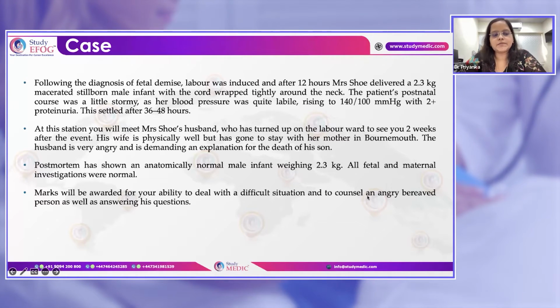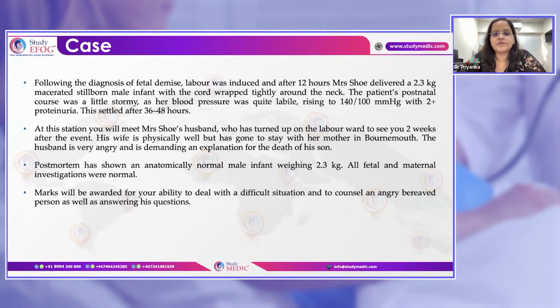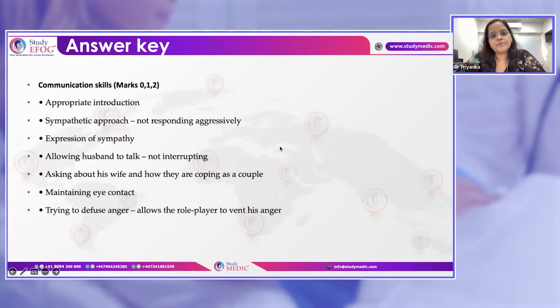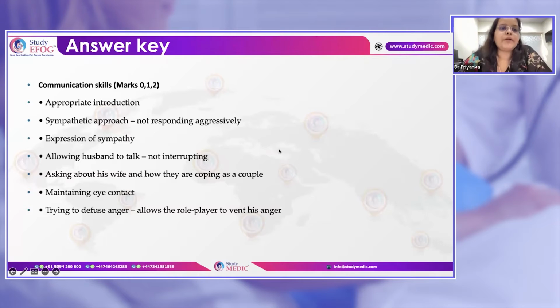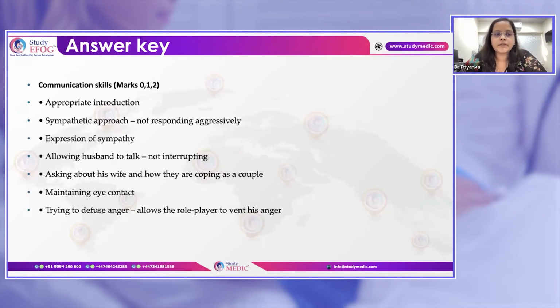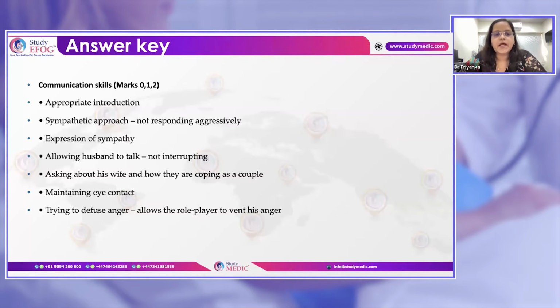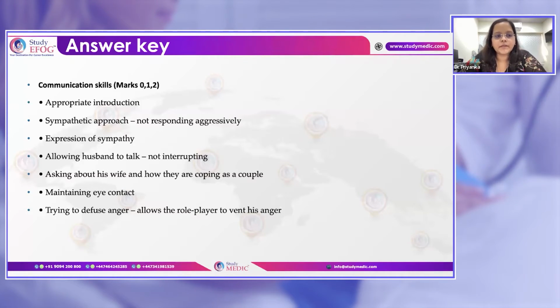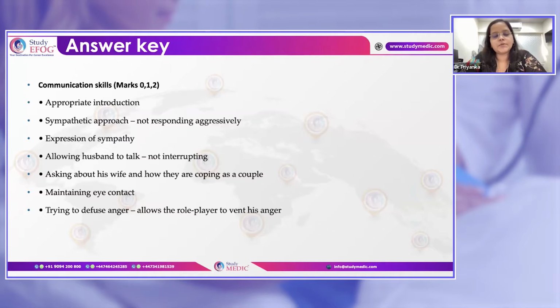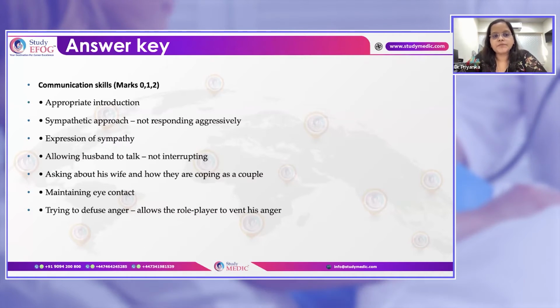So this is a case where the patient is angry, and you have to manage the difficult patient. Here the main thing is to introduce yourself properly, and also apologize that the consultant is not around, but you can tell them that he is attending an emergency and will be meeting them soon, so that they will calm down. And if you tell them that he will definitely meet you as soon as possible, they won't have any problems with that.